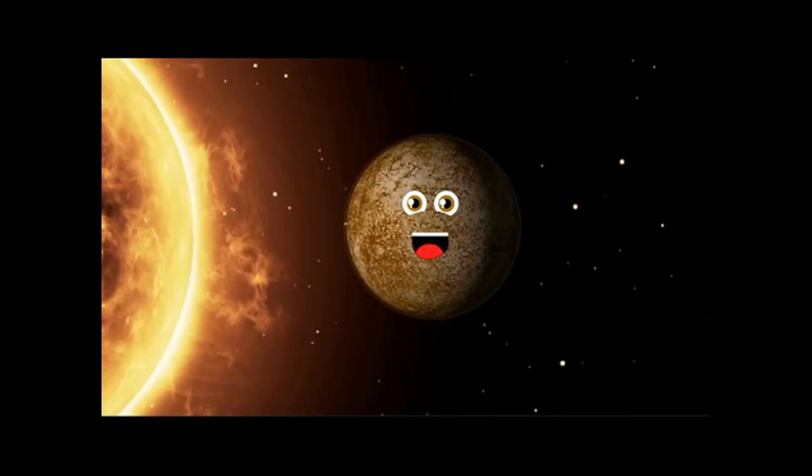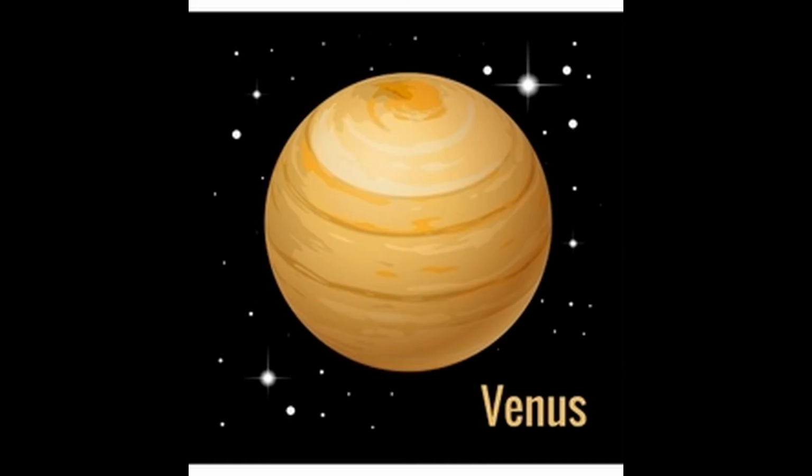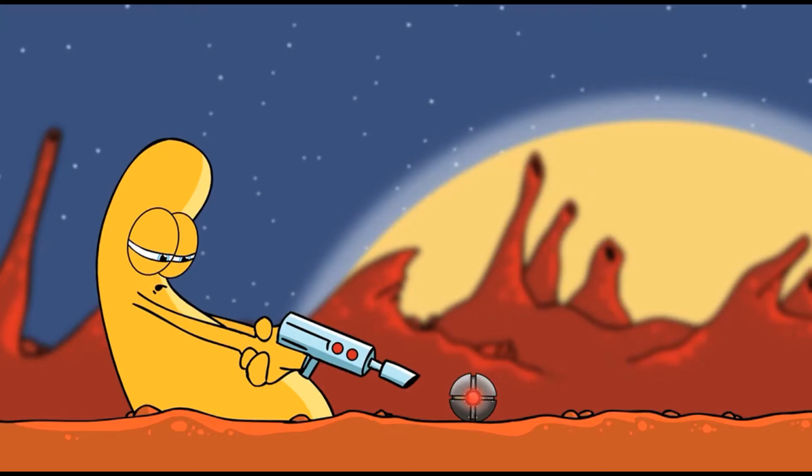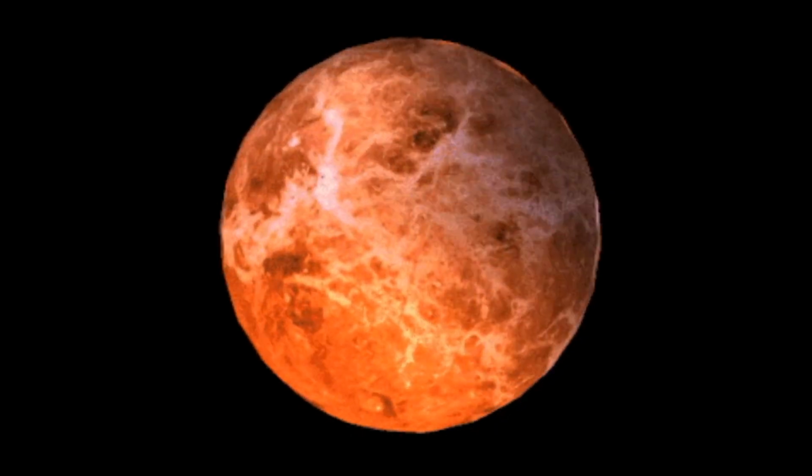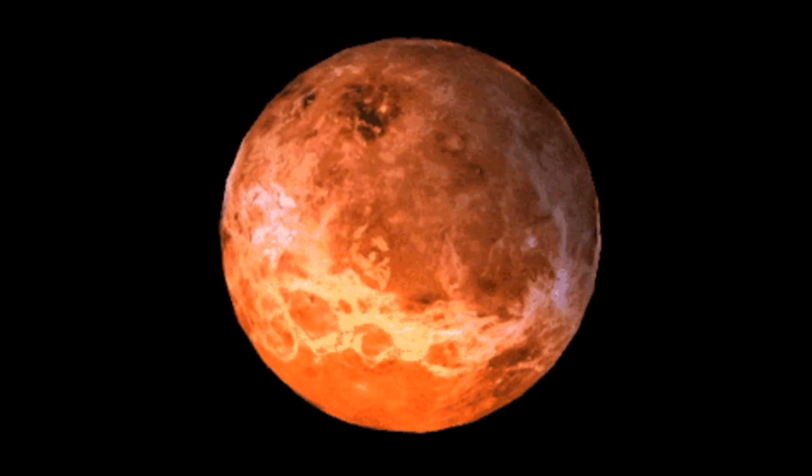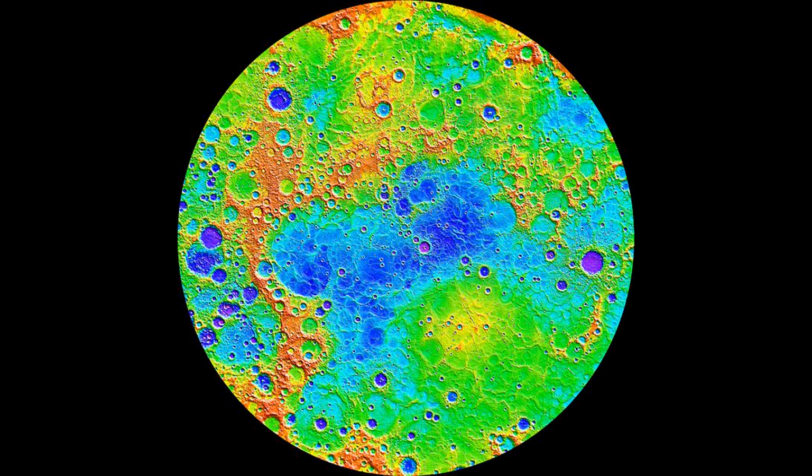Mercury is the planet that is closest to the Sun and therefore gets more direct heat, but even it isn't the hottest. Venus is the second planet from the Sun and has a temperature that is maintained at 462 degrees Celsius, no matter where you go on the planet. It is the hottest planet in the solar system. Venus rotates in the opposite direction to most other planets. It does not have any natural satellites.